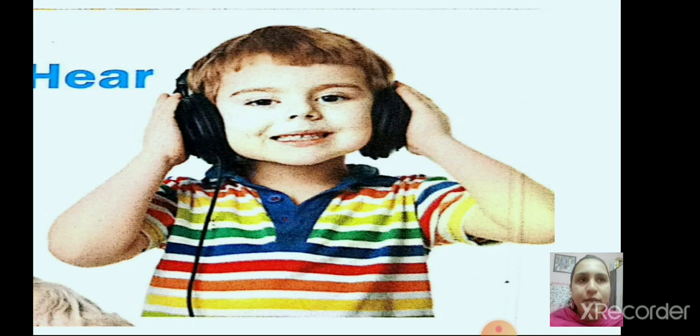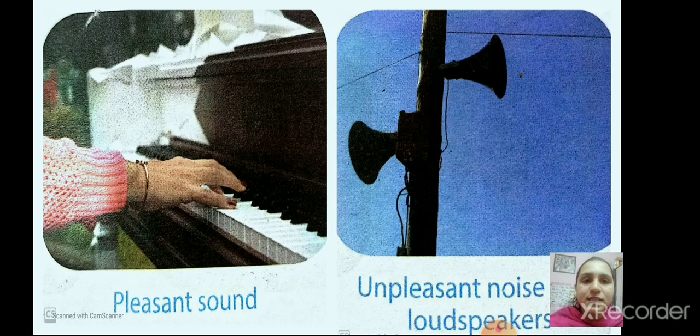He is listening to music with the help of his ears, right? Piano sound is pleasant sound. Pleasant means a soft sound which we all like to hear. We feel happy when we hear a soft sound, right? That is called pleasant sound.